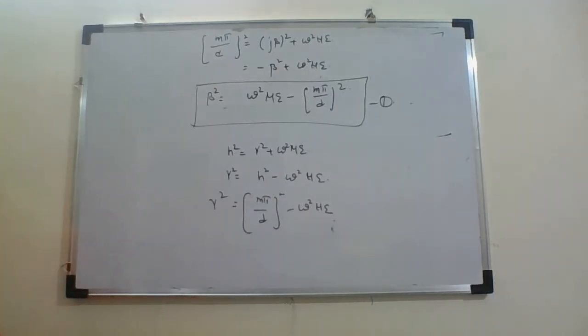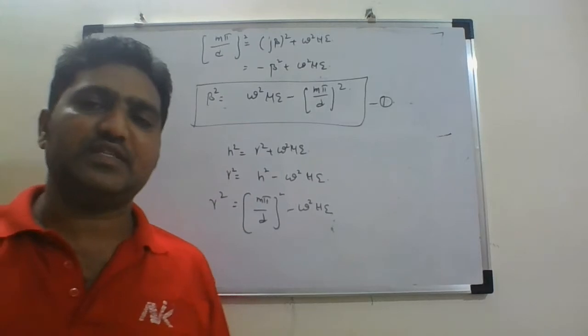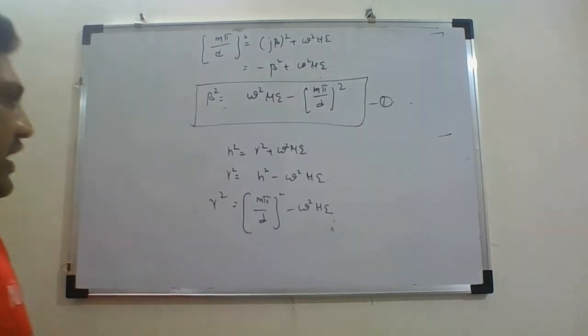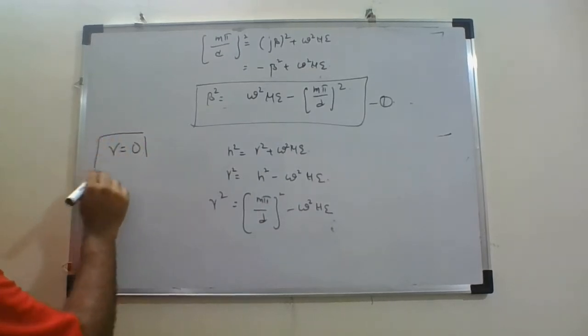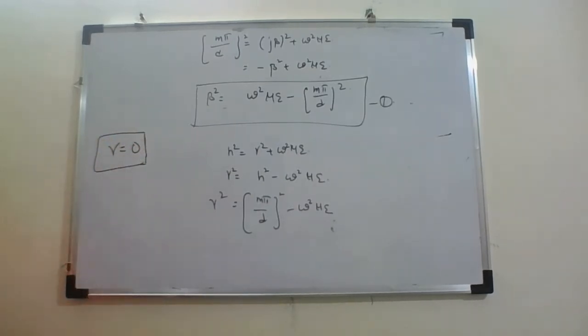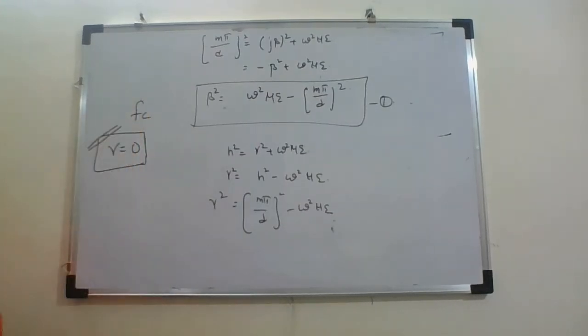Now, when we derived the expression for cutoff frequency in the previous lectures, we saw that at the cutoff frequency, my gamma value will be 0. The propagation constant of the waveguide will be 0 at a particular frequency, and that frequency is called the cutoff frequency.